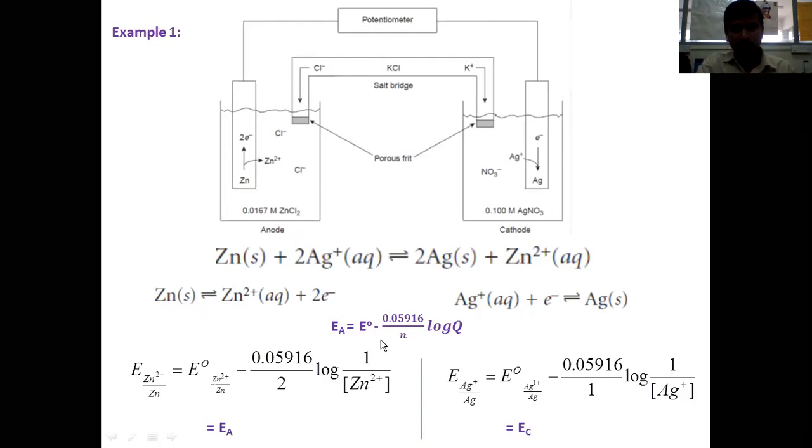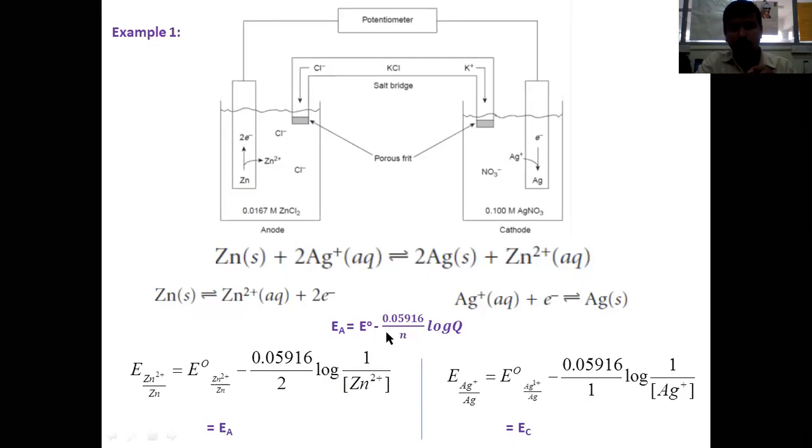While writing the Nernst equation, the E naught value or the E value will always be written for the reduction reaction. So you convert this into a reduction reaction, then only this will become negative, E naught minus. If you write the Nernst equation for this reaction itself, then this minus will be converted into plus.